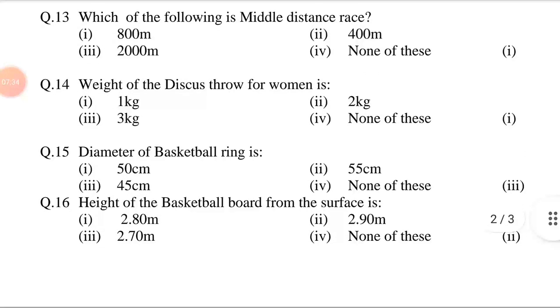Question number 13. Which of the following is middle distance race? Option first, 800 meter. Second, 400 meter. Third, 2000 meter. Fourth, none of these. Answer is option first, 800 meter.